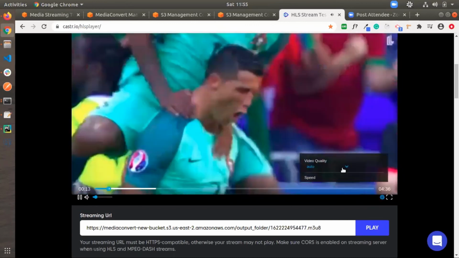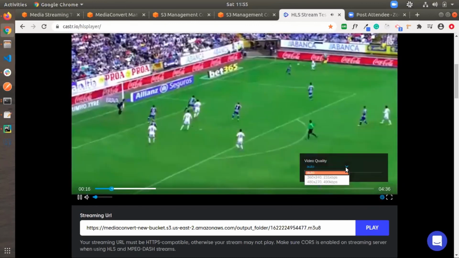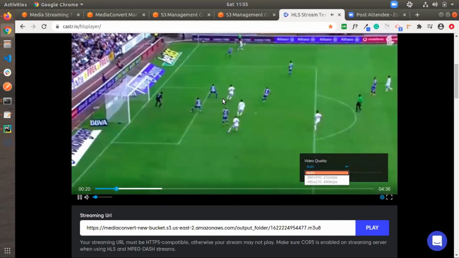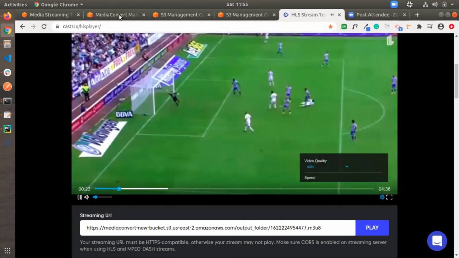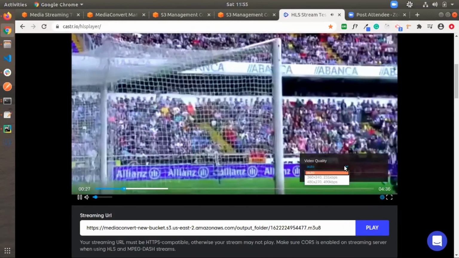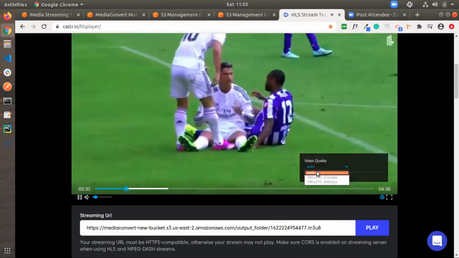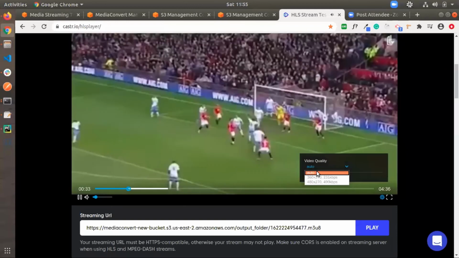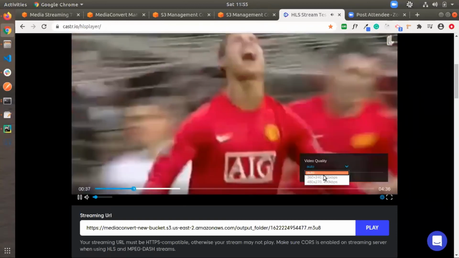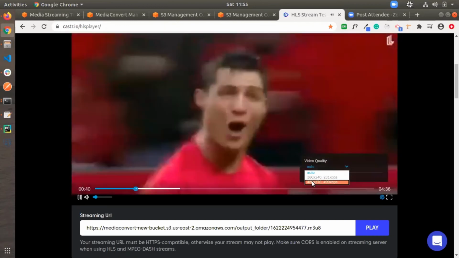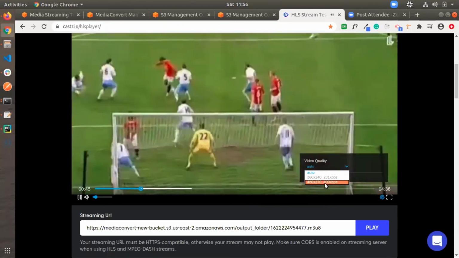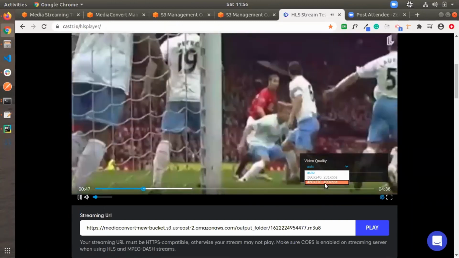Here we have video quality. In the output group I have selected HLS. Actually we have selected ABR packaging, and that's why it is also showing Auto, based on the user bandwidth. It fetches those outputs, and we can also select manually, like 360 into 240 at 231 kbps and 480 into 270. So we can select one of them.